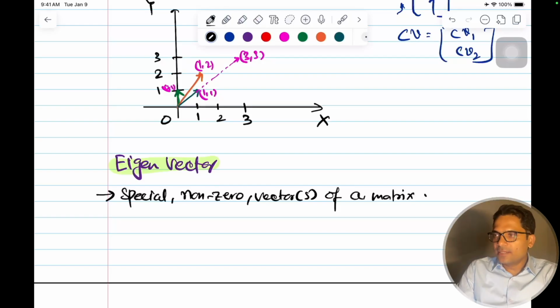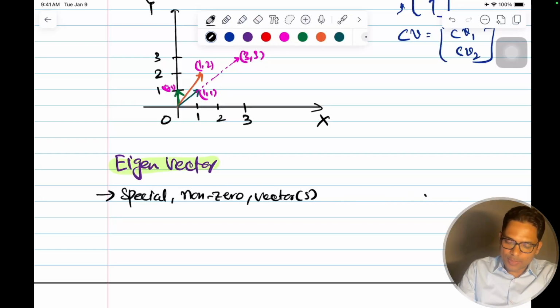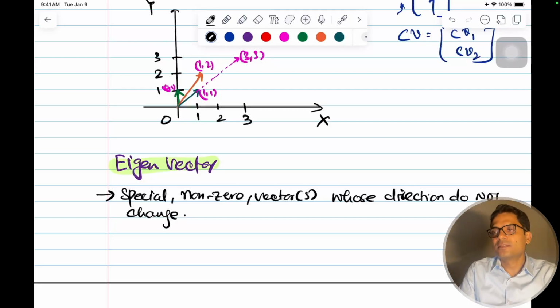Vectors of a matrix are vectors whose direction do not change when multiplied by the matrix, or after transformation by matrix.